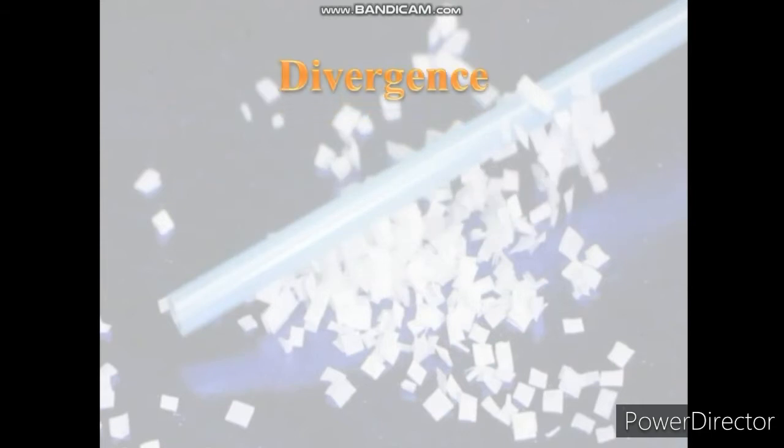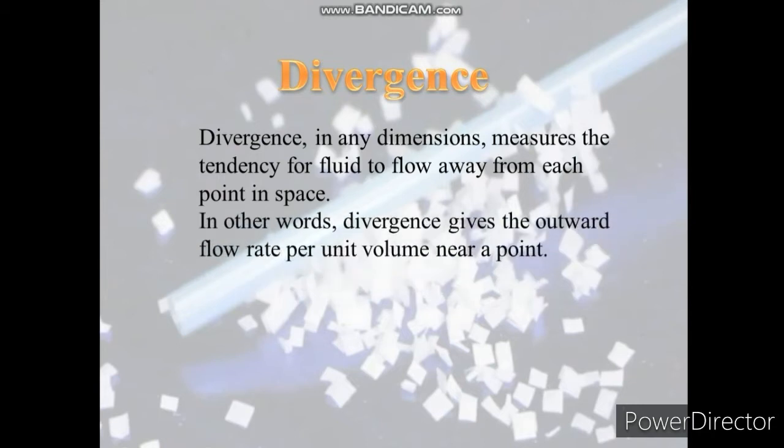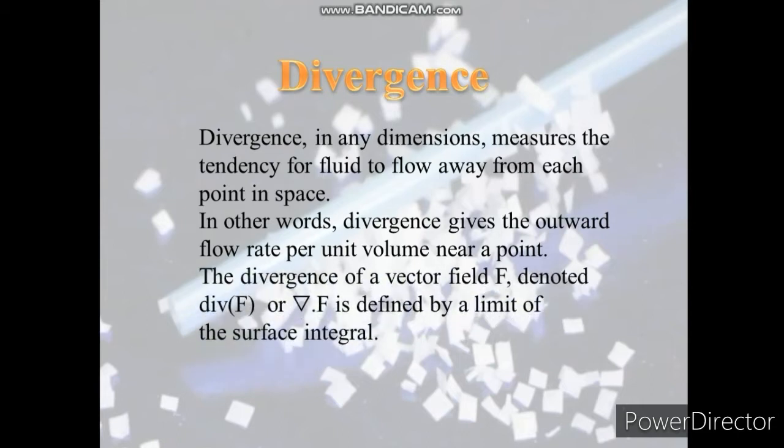If we talk about divergence, divergence in any dimensions measures the tendency for fluid to flow away from each point in space. In other words, divergence gives the outward flow rate per unit volume near a point. The divergence of a vector field F, denoted del dot F, is defined by a limit of the surface integral, like this.